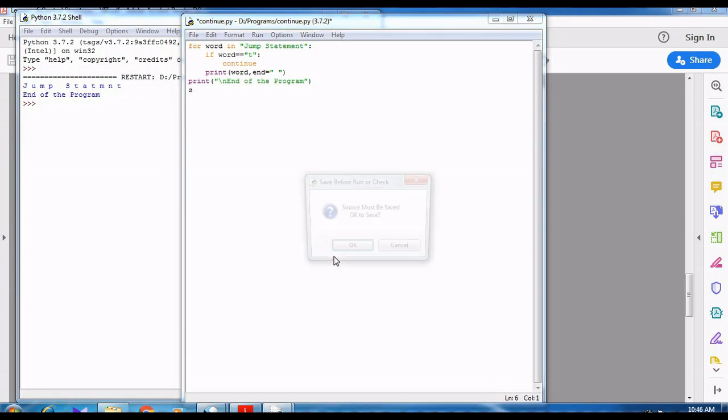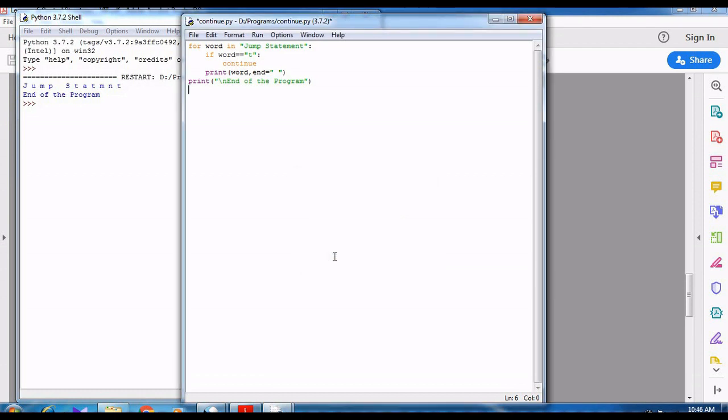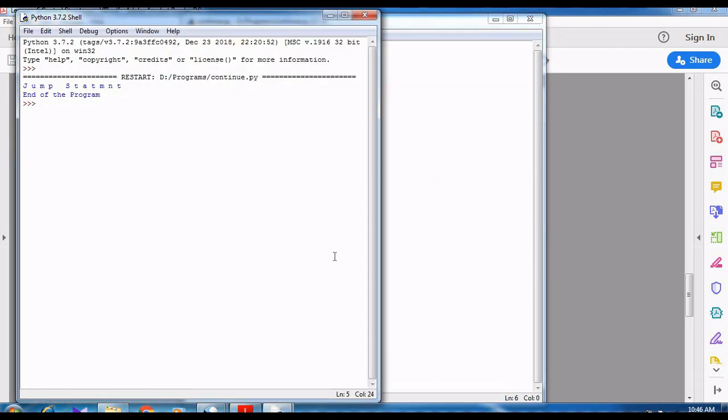So Control plus S, then press F5. Now what is the output? JUMP SAEMEN. So we have skipped the character T. In three places the character T is used, so that particular character is skipped.